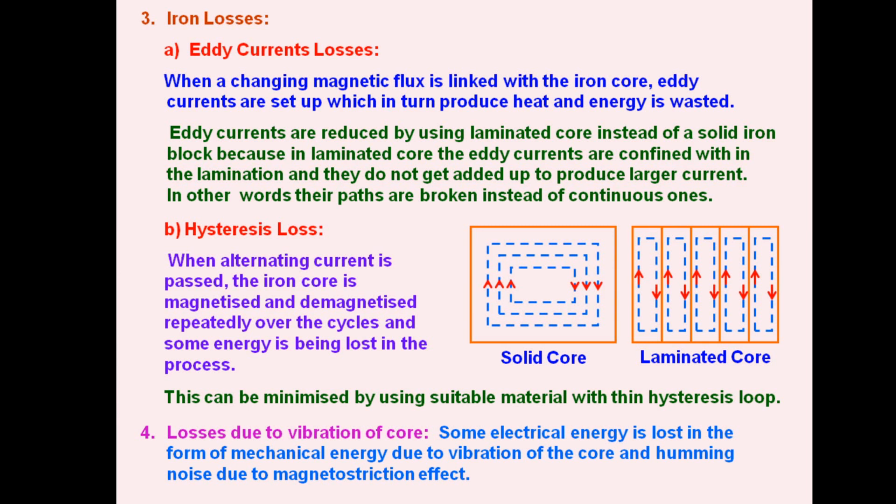The last one is the loss of energy due to the vibration of the core material. This is known as magnetostriction. This is called magnetostriction effect, in which the plates of this core material start vibrating and cause humming noise, which also causes loss of energy, and hence the efficiency of the device reduces.